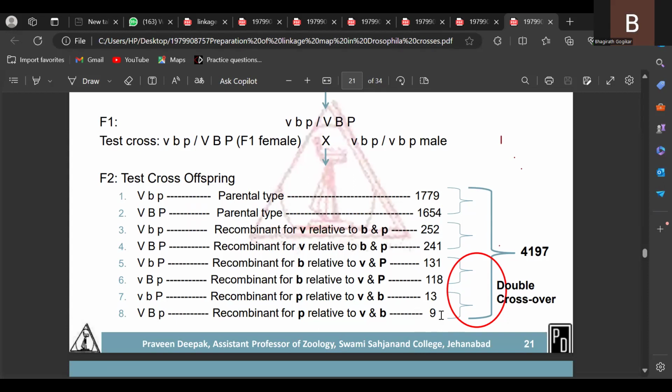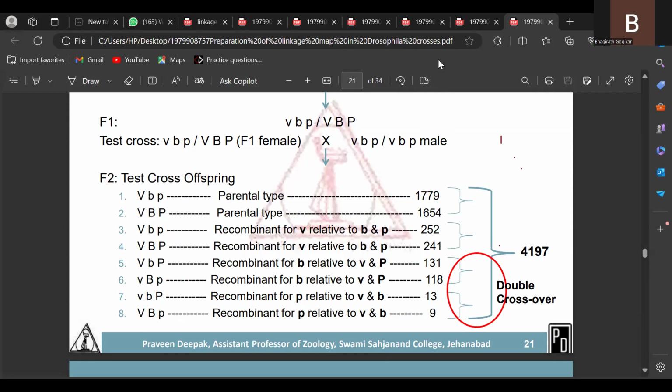In the 3-point test cross data problem, once you examine the total progeny numbers, those which have very little number indicate double crossovers. Remember that whichever progeny are formed in very small numbers in the problem are double crossovers. The remaining ones, which have values higher than double crossovers but lower than parental, we call single crossovers: single crossover 1, single crossover 2, and double crossover.